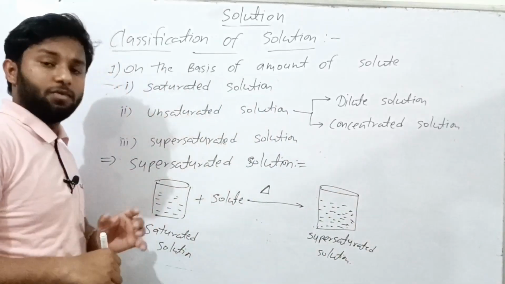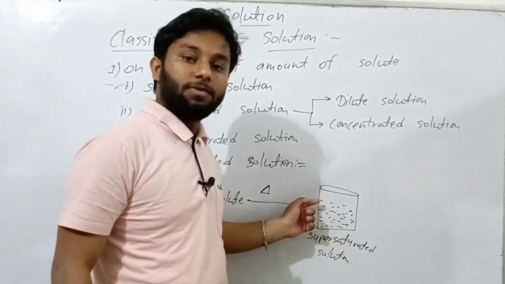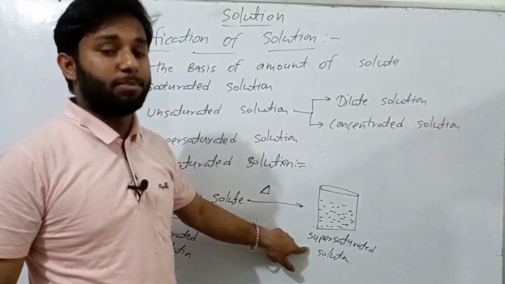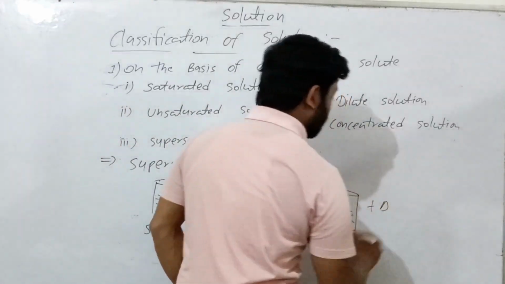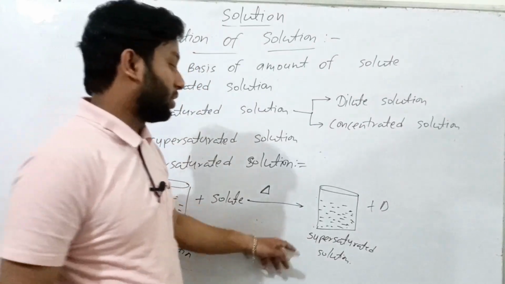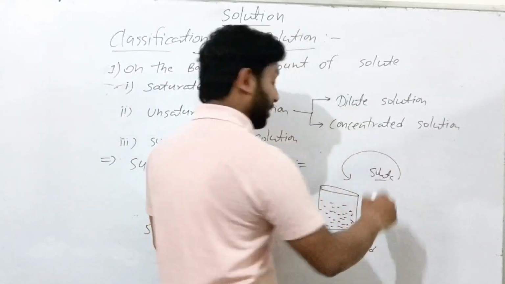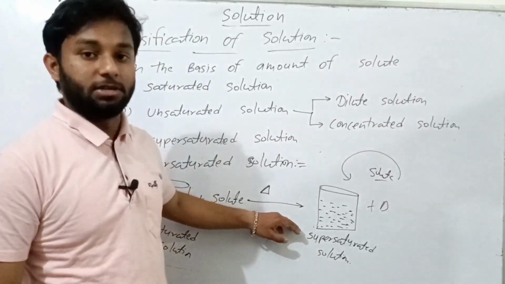But if you want to add some extra amount of solute in the supersaturated solution, it is impossible to add it.